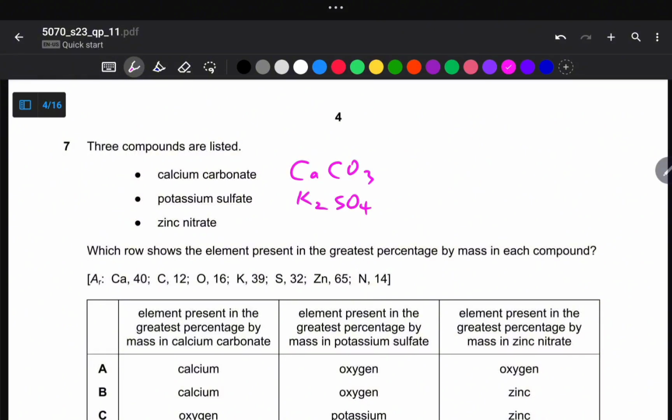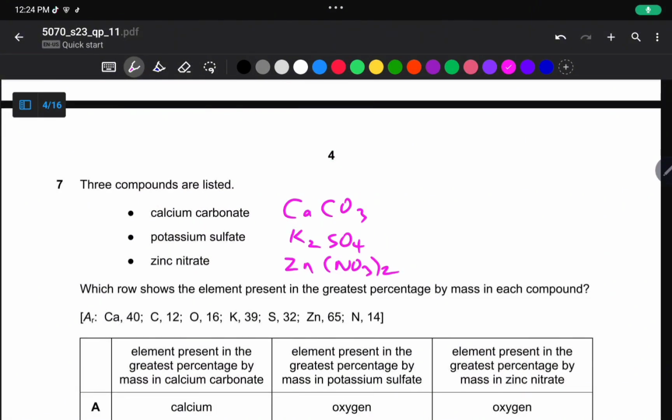So for zinc nitrate, zinc readily forms zinc +2, so it's Zn(NO3)2, right? So this is the chemical formula. So the question says, which row shows the element present in the greatest percentage by mass in each compound? So we need to highlight the core of the question. So here we need to take note of this, the